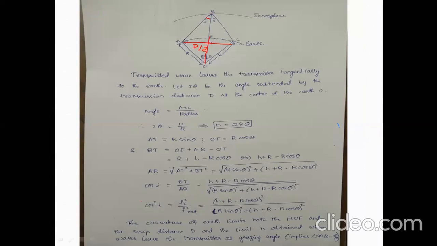Now you can see the curvature of earth is limiting both MUF and skip distance. The limit can be obtained when the transmitter is grazing, with angle OAB equal to 90 degrees, which means this angle OAB should be 90 degrees, like this.